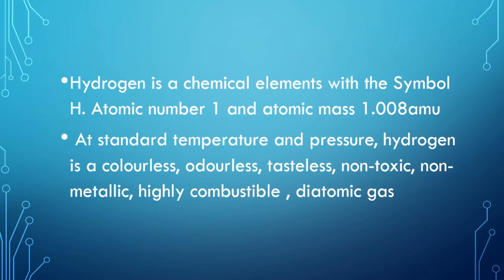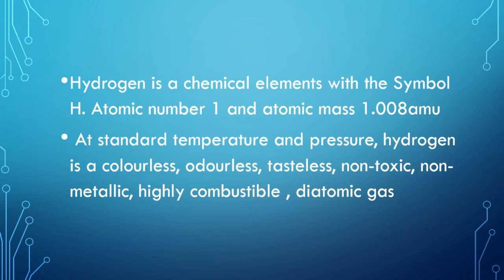Basically, hydrogen is a chemical element with the symbol H, atomic number 1, and atomic mass 1.008 AMU. AMU is atomic mass unit, which can also be referred to as Dalton. Standard temperature and pressure are defined as a temperature of 273.15 Kelvin, which is 0 degrees Celsius or 32 degrees Fahrenheit, and a pressure of 100,000 pascals.